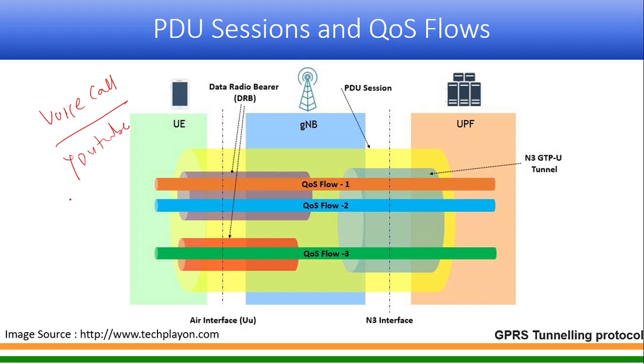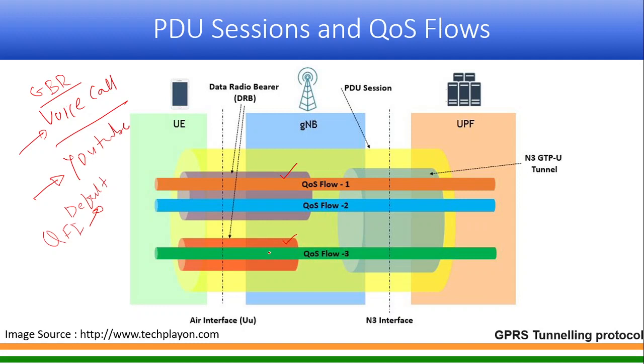In this case, if you see YouTube, it is an internet service, so default QoS flow. So maybe a QFI, which is the default QoS flow allocated initially, can be used. For voice call, I need a GBR, guaranteed bit rate, kind of a QFI. So for this UE, in the same PDU session, two QoS flows are allocated.